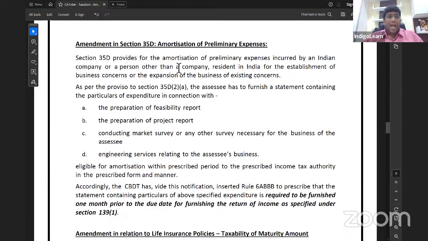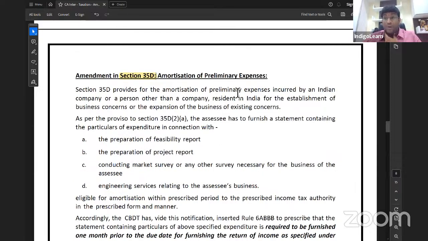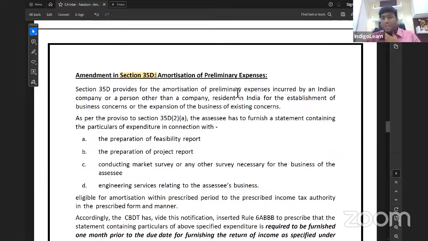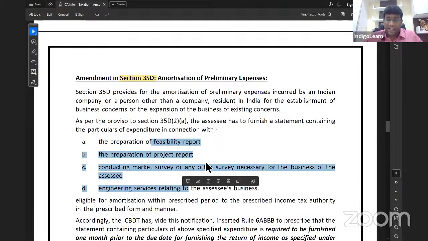Next slide. Amendment in section 35D, amortization of preliminary expenses, 5% of cost of project, 5% of capital employed, whichever is lower. Remember that, no? In the option of company, they say, so obviously practically we'll take whichever is higher. They didn't use whichever is lower, they use the option of the company. And basically, what are preliminary expenses? Something like preparation of feasibility report, project report, conducting market survey, all these things.